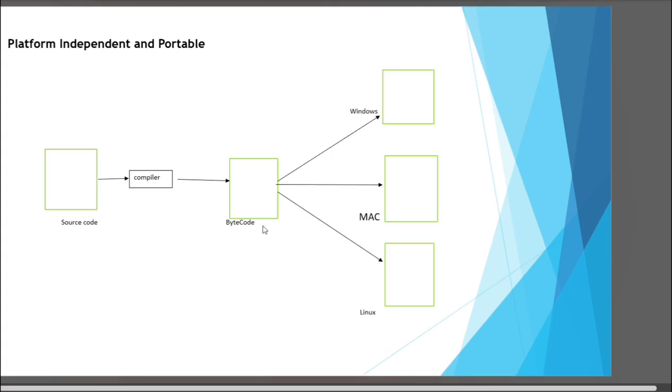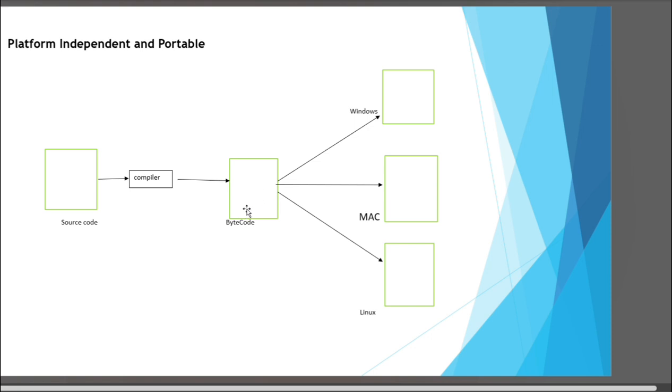We can see this diagram. First, a source code is converted into bytecode using the compiler.